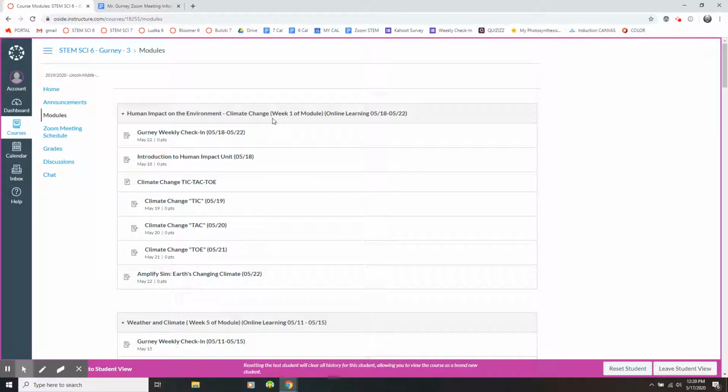Climate change is a really important topic, and our goal as teachers, your goal as students, is to make sure you understand the science behind climate change. So that's what we're going to focus on. Here's the plan for this week.